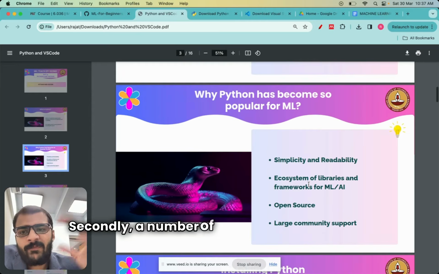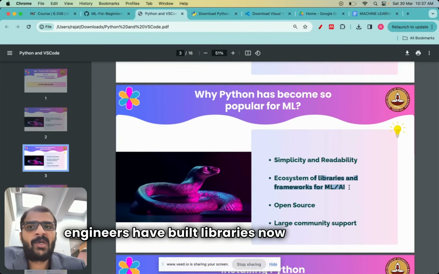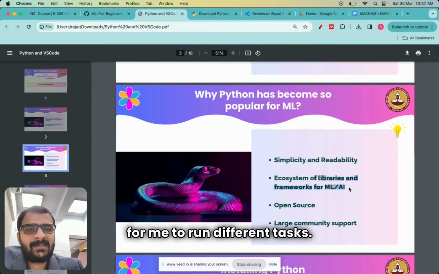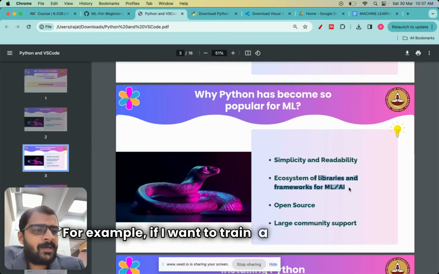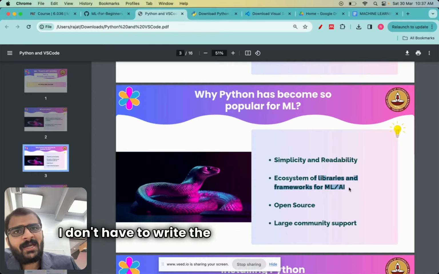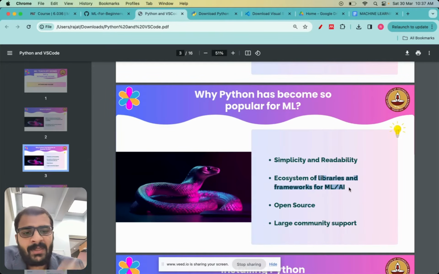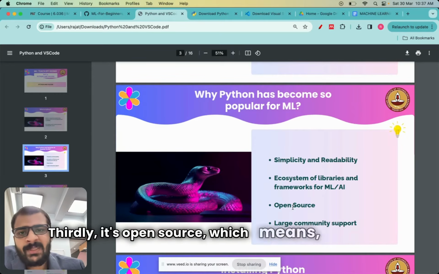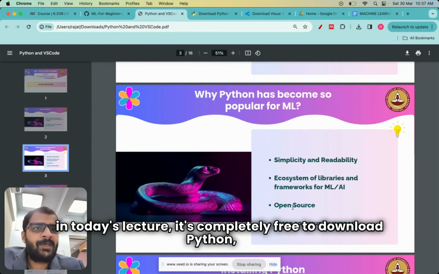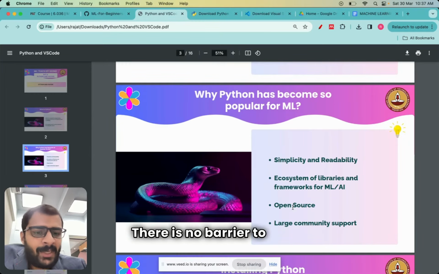Secondly, a number of researchers, students and engineers have built libraries now for ML and AI. So that makes it very easy for me to run different tasks. For example, if I want to train a language model, I don't have to write the entire thing from scratch. I can just use a pre-written library in Python. Thirdly, it's open source, which means, as we will see in today's lecture, it's completely free to download Python, to install it, and to run your first code. There is no barrier to entry.